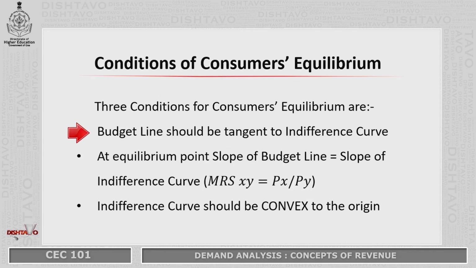Then we come to the conditions of consumer's equilibrium. For equilibrium to take place, three conditions should be satisfied. First, the budget line should be tangent to the indifference curve, as we have just seen in the diagram. Budget line AB was tangent to IC3 at point E. Second, at the equilibrium point, the slope of the budget line should equal the slope of the indifference curve, that is, the marginal rate of substitution of X and Y should equal price of X by price of Y. And third, the indifference curve should be convex to the origin.